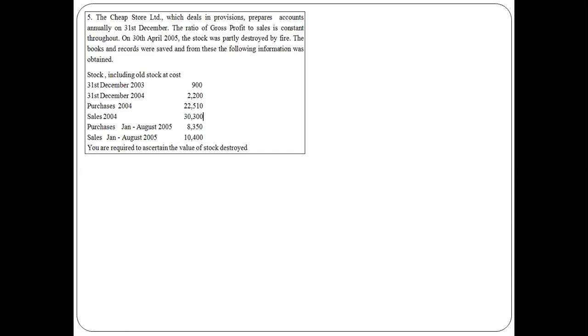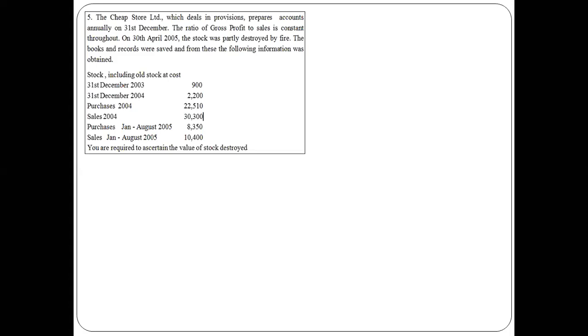So in this situation, we need to prepare two accounts. One is the trading account. First, we need to prepare it. Why do we need to prepare the trading account? In order to find out the gross profit percentage, right? What is the objective of preparing a trading account?